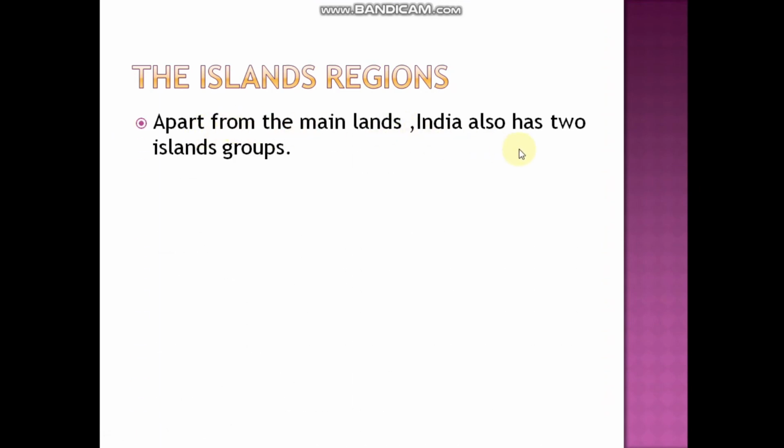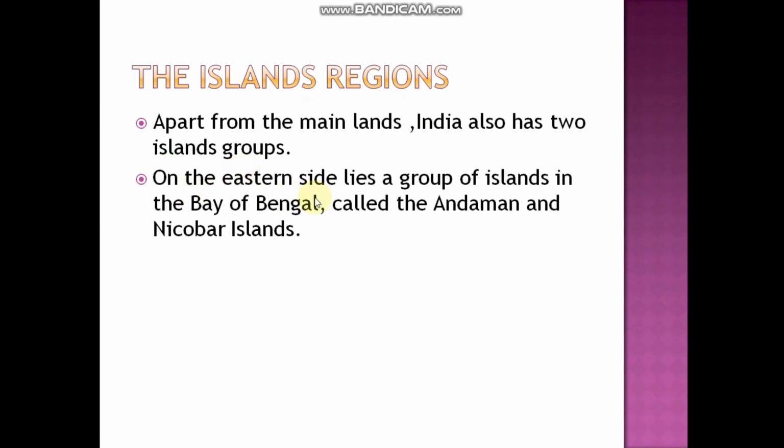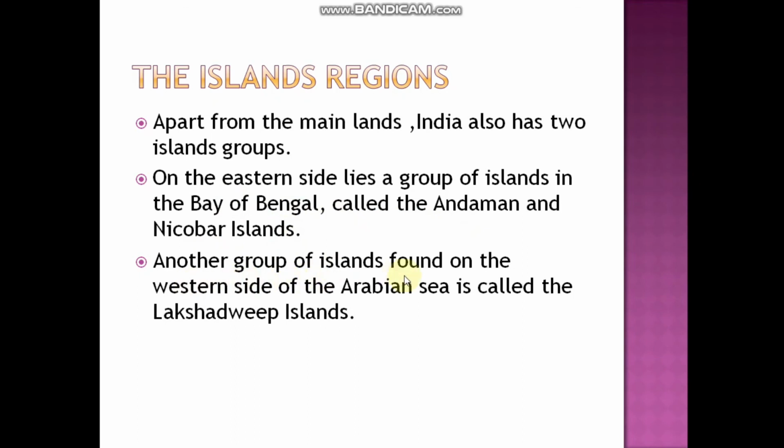Apart from the mainland, India has two highland groups. Which are those two highland groups? On the eastern side lies a group of highlands in the Bay of Bengal called the Andaman and Nicobar Highland. Another group of highlands found on the western side, in the Arabian Sea, is called the Lakshadweep Highland.